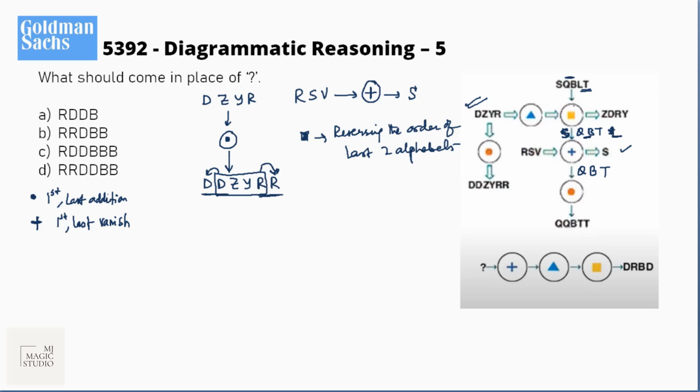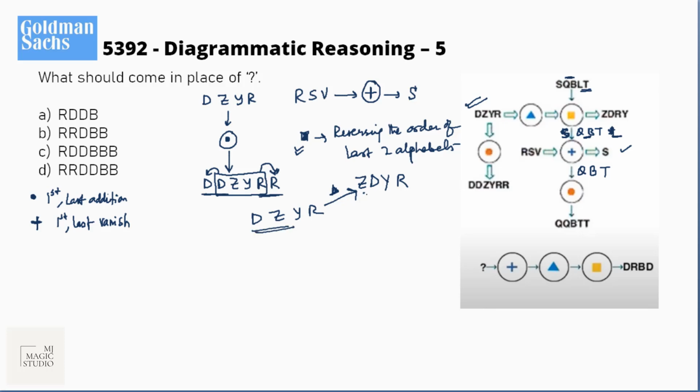ZDRY is after this yellow converter. So before the yellow converter, according to the rule we have fitted in, should be Z, D, and RY should be YR actually. ZDYR. Now this was DZYR, which gets converted into ZDYR after this triangle converter.